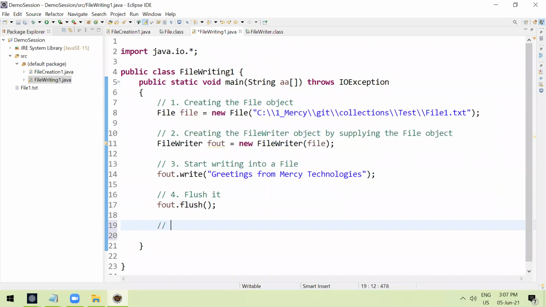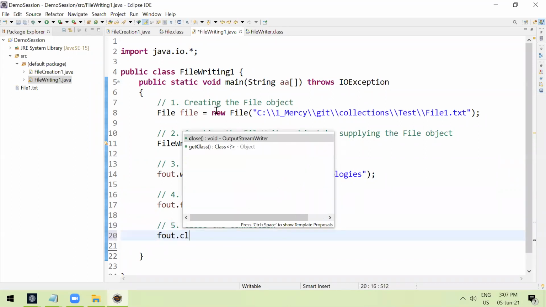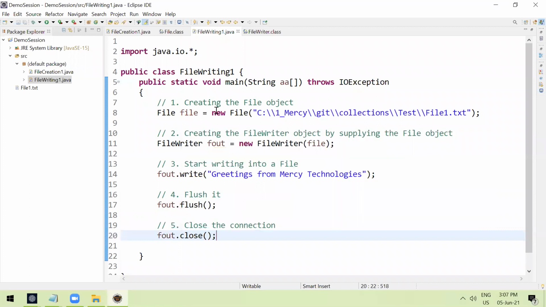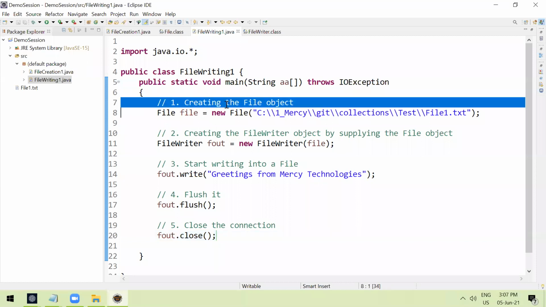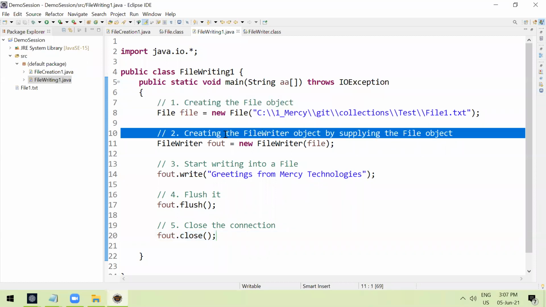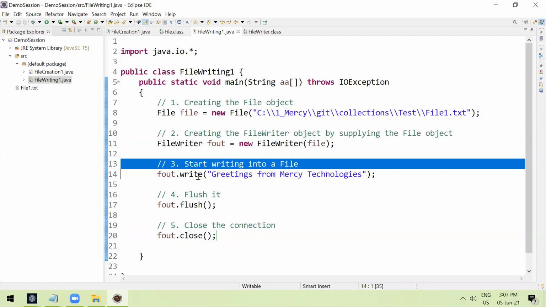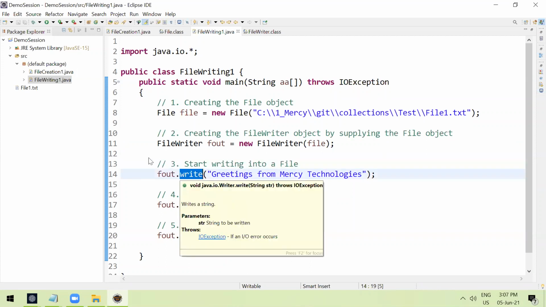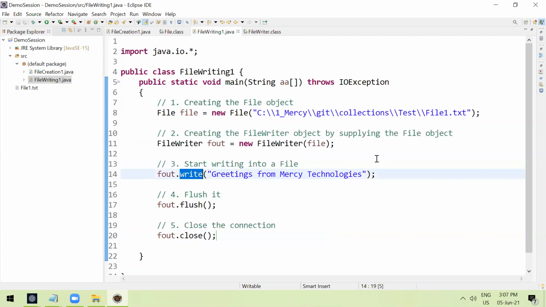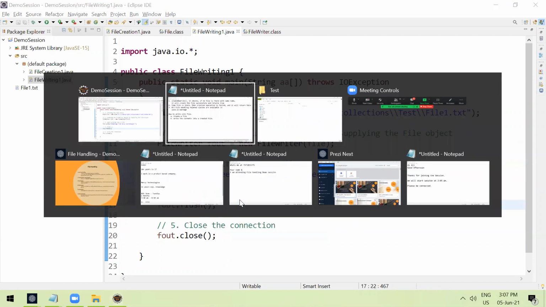Fifth step is close the connection. You might feel like there are various steps, but it's really easy. It's not as complex as you think. So 5 steps we need to follow: create the file object, create the file writer object, start writing using the write method. Then once you completely finish writing, flush it and close it. That's all.